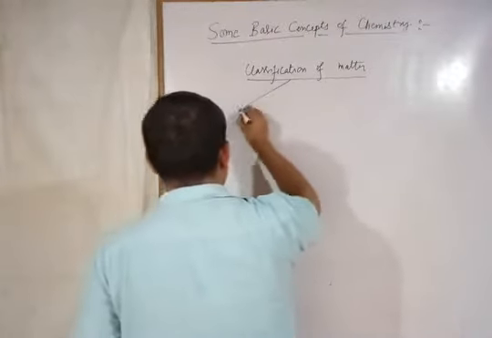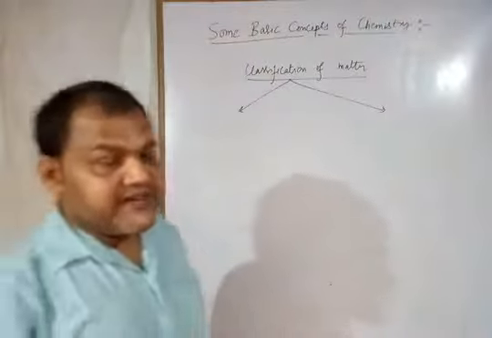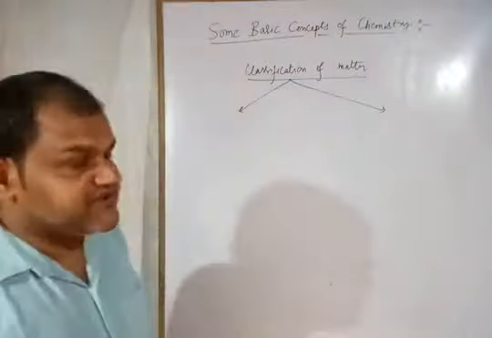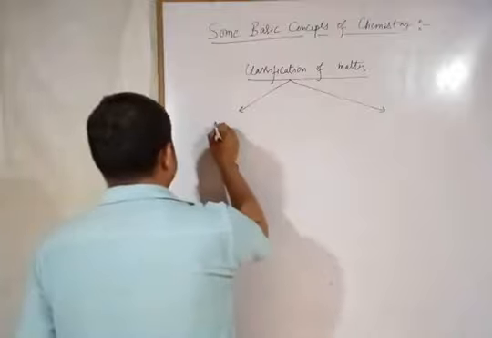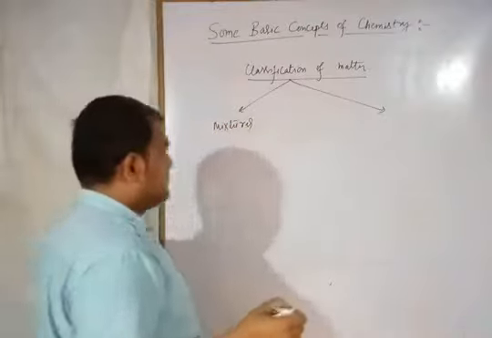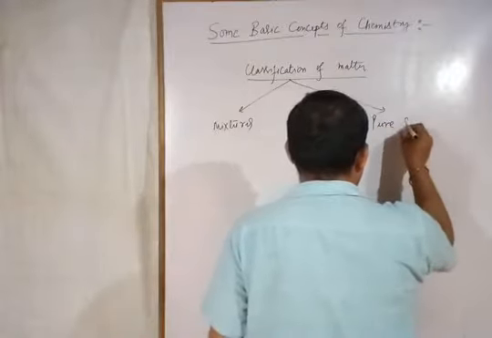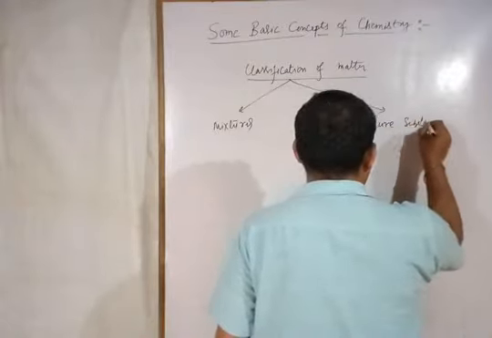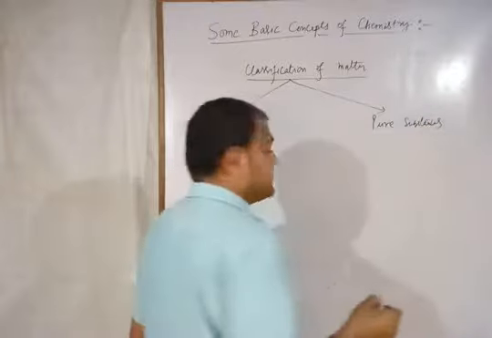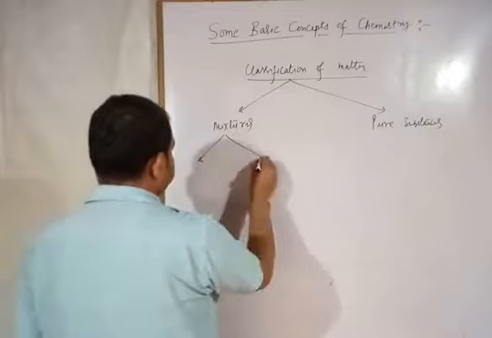Matter basically classified into two parts. First is the mixtures and second is the pure substances. Alright. Mixture further categorized into two parts.